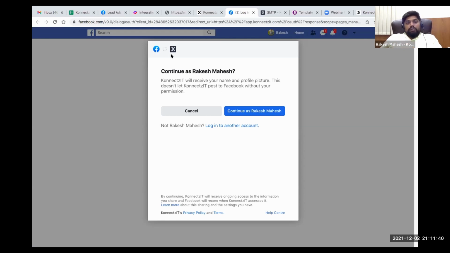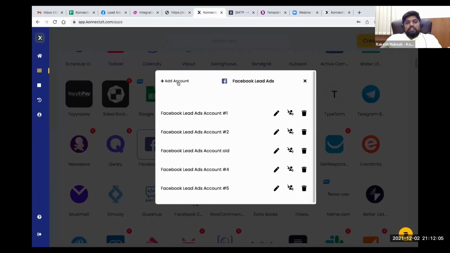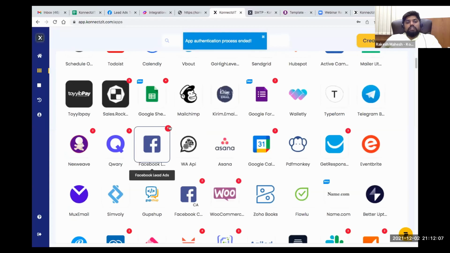Now if I want to authorize this app, I just need to give access to Connexit and click on continue as Rakesh Mahesh, and give Connexit access to your Facebook pages, basically for your lead ad account. This is the OAuth-based authorization, where it will redirect to the Facebook page when you click on add account inside Connexit. So this is one type of authorization.